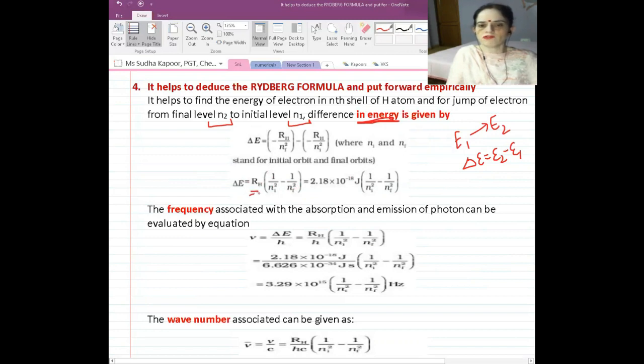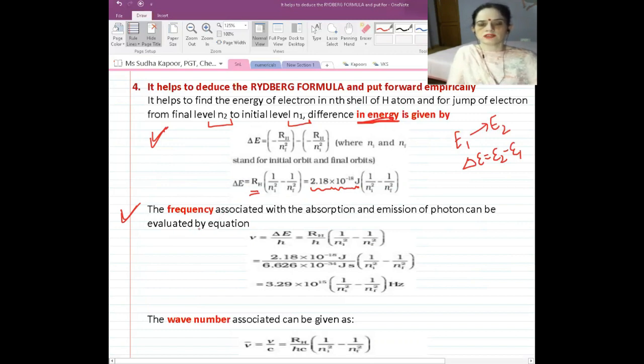So what is the value of RH here? The value of RH is 2.18 into 10 to the power minus 18, and as we are calculating, the unit used is joule. Now let us suppose we have to find the frequency also. If we have calculated the energy, we can easily calculate the frequency also.